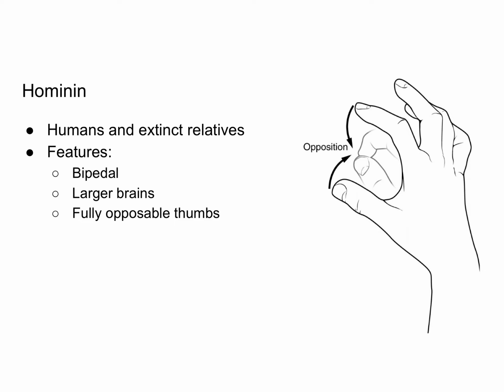So some characteristics that are specific to humans and the extinct relatives that we talked about, like Homo erectus and Homo neanderthals, are things like being bipedal, meaning that we walk on 2 feet. We have larger brains than all the other mammals, including the primates. And we have what they call fully opposable thumbs.